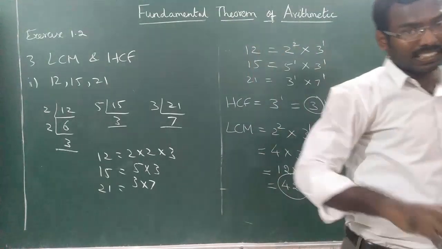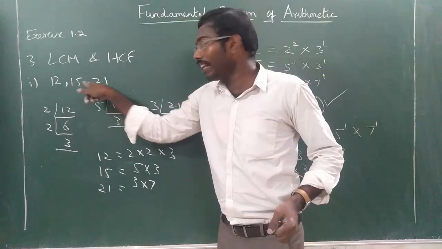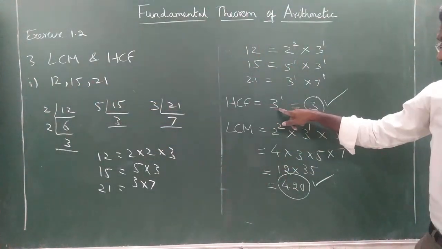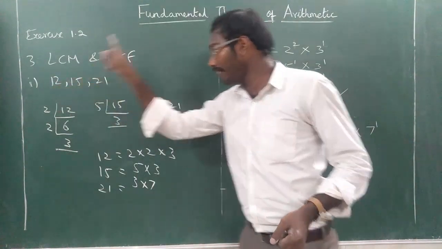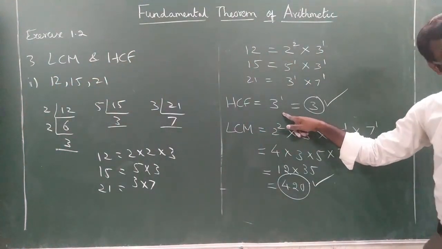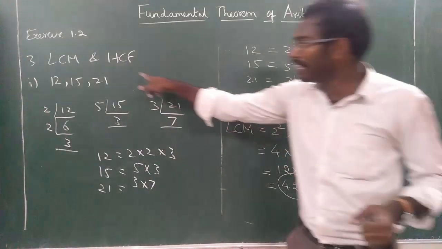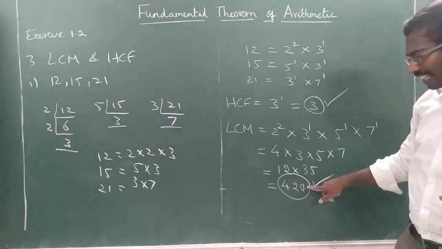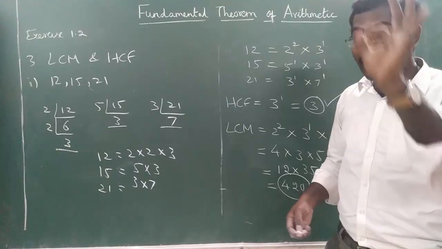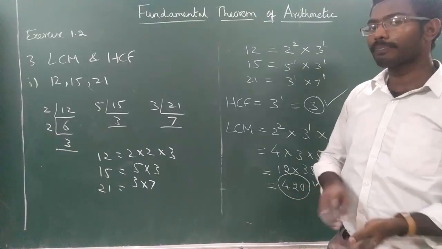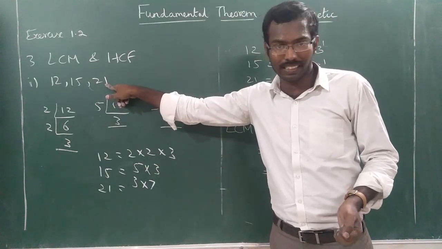So you can do the remaining sum. See here, HCF, the three values are 12, 15 and 21. HCF is smaller than the smallest number. The smallest number is 12. So HCF is smaller than 12. It can be equal to or it can be smaller. LCM is greater. The biggest number is 21. It is greater than the biggest. So HCF is smaller or equal to the smallest number. LCM is greater or equal to the greatest number, the biggest number.